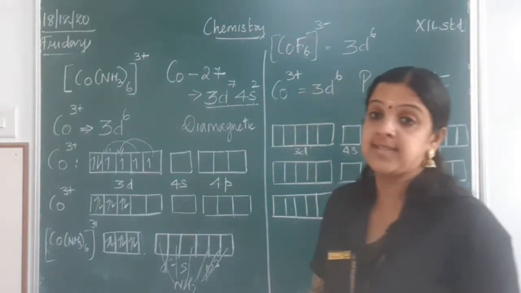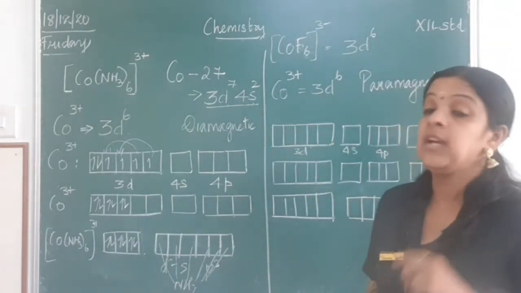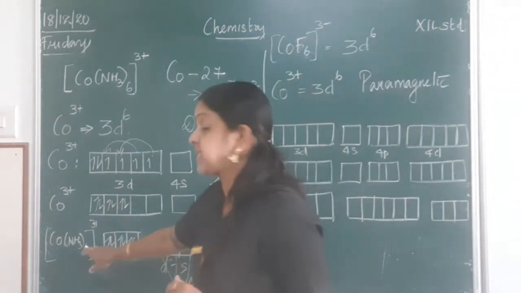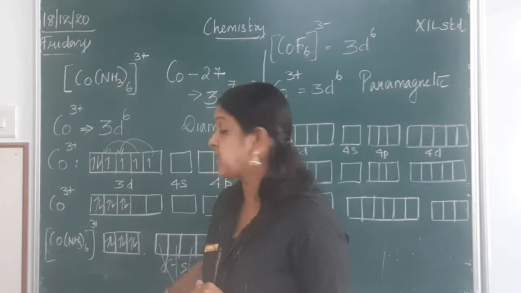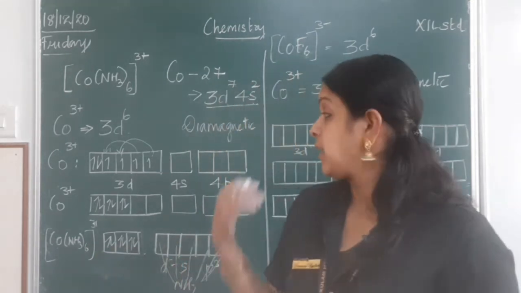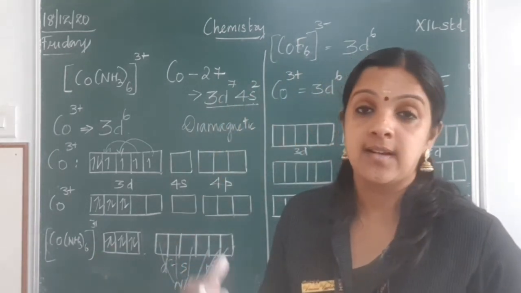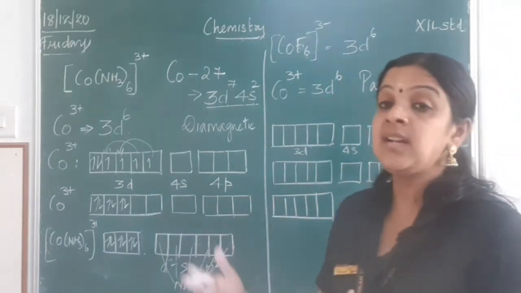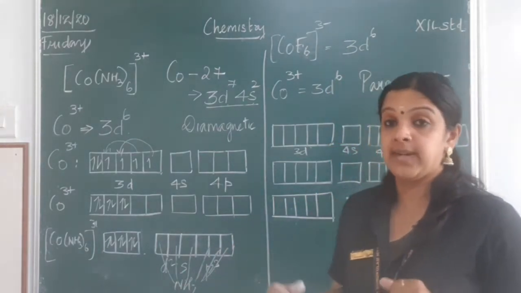Such type of hybridization, d2sp3, forms an octahedral geometry, as there are 6 ligands. These are neutral ligands, 6 ligands which form a bond with the central metal atom, that is cobalt. So, this is an example where the inner orbital takes part in the hybridization.